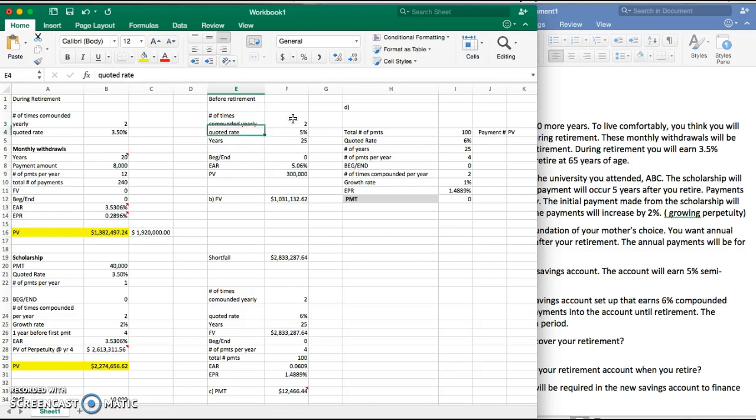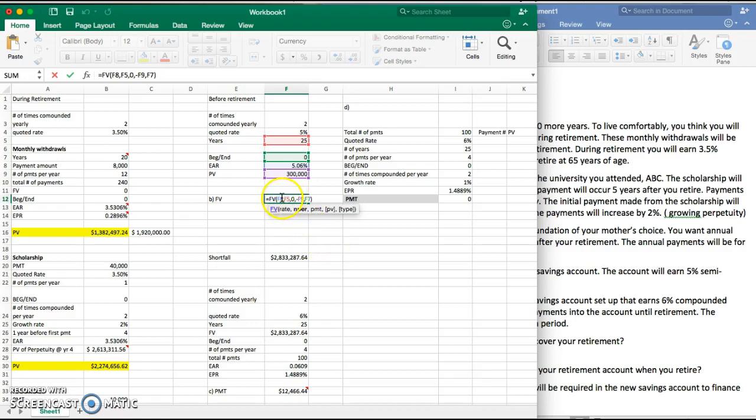So this is our input section. The number of times compounded yearly is 2. The quoted rate is 5%. The number of years is 25 years because we have 25 years until we retire. The payments are going to be made at the end. That's not relevant to this though. Your EAR is found using this equation. I'm not going to go through the equation, you already know how to do that. And the present value is $300,000 because that's how much money we're putting in the account today. And you're going to find out how much money you'll have in 25 years.